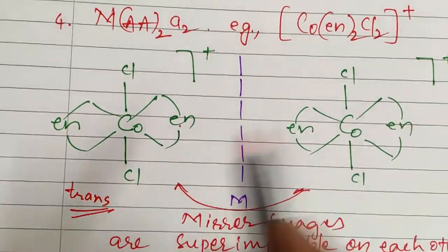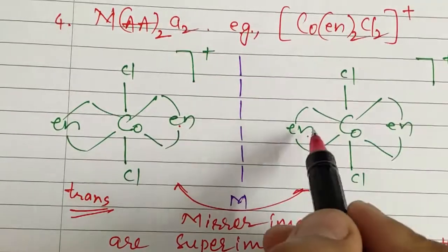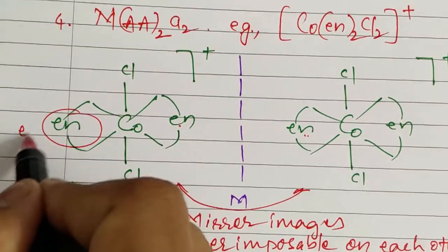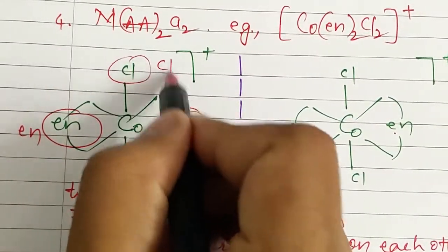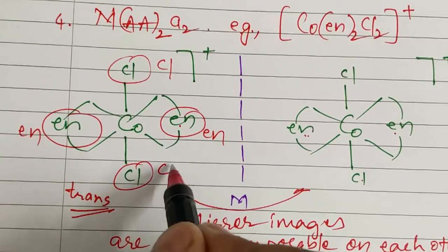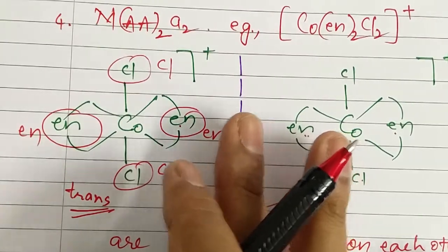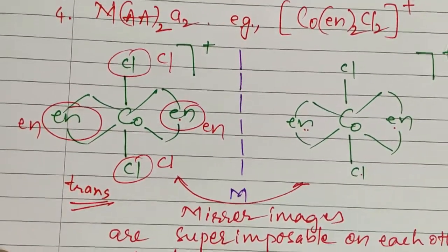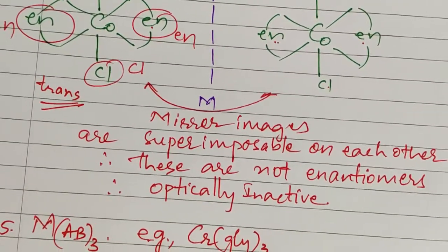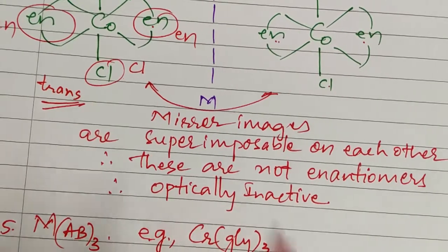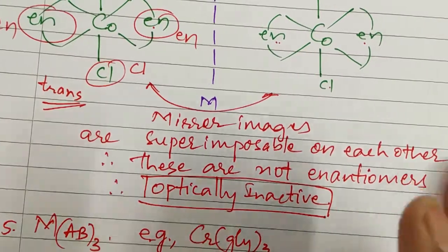Now look at this, students. If you overlap this structure over this, then what we notice is this En will be over this En, this En will be over this En, this Cl will be over this Cl, and this Cl will be over this Cl. What does it mean? These two structures are same, they are not dissymmetric. It means that these two are superimposable mirror images of each other. That means they are not enantiomers, and hence they are optically inactive. Is that clear, students?